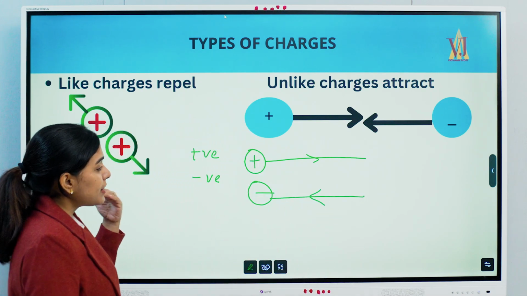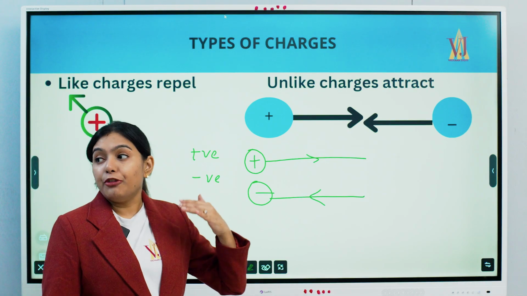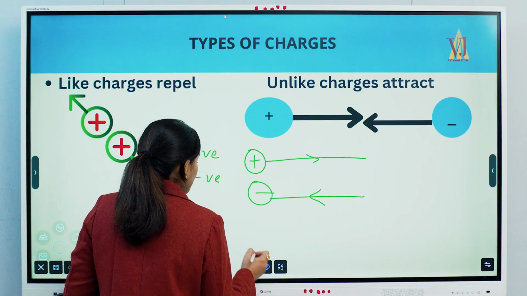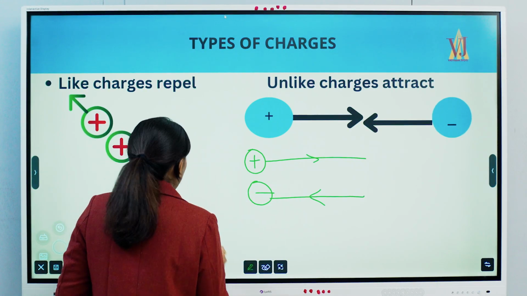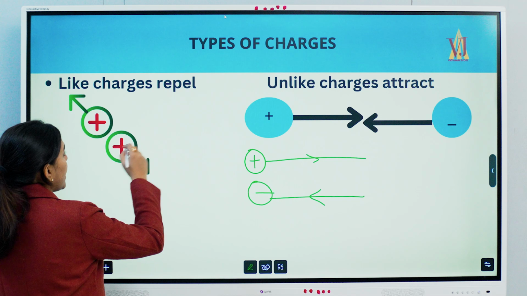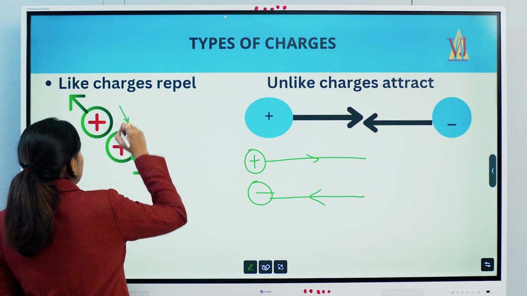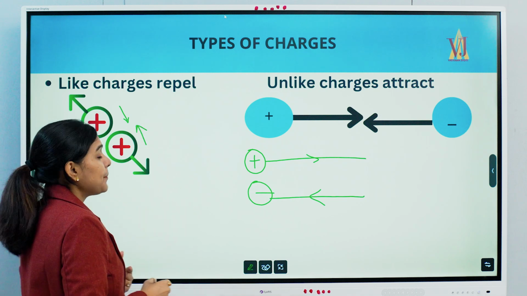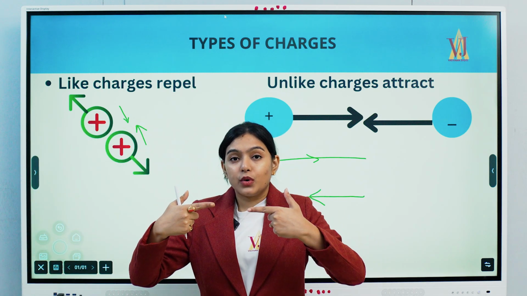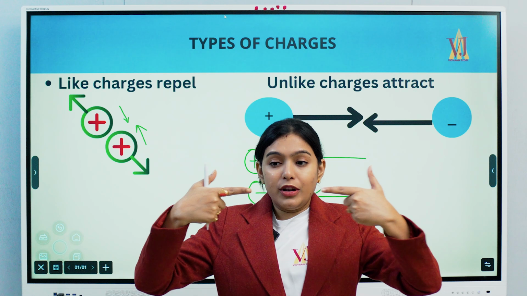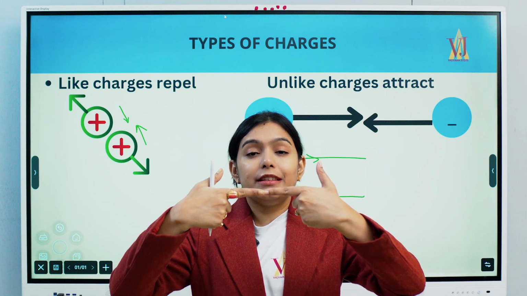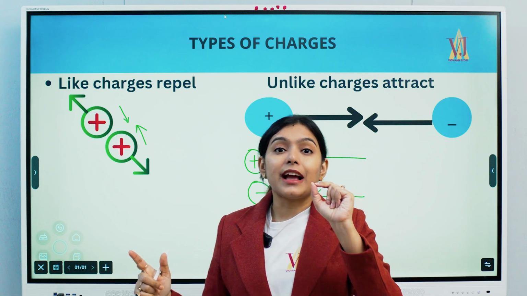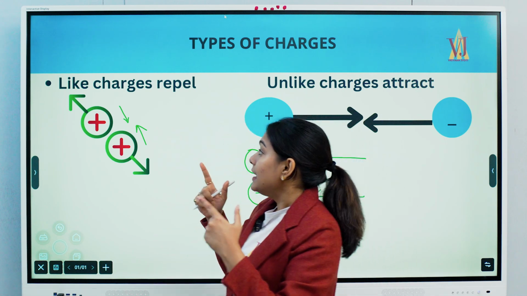Fine. So for a positively charged particle, it's outward, and for a negatively charged particle, it is inward. Now the question comes here. If I consider two positively charged particles, this charged particle says my electric lines of force is this, and this charged particle says my electric lines of force is this. So if two electric lines of force come in the opposite direction, definitely they are going to clash. They are going to repel, right? That means they are not going to agree on the same point, or they can never come together. So as a result, they will repel.